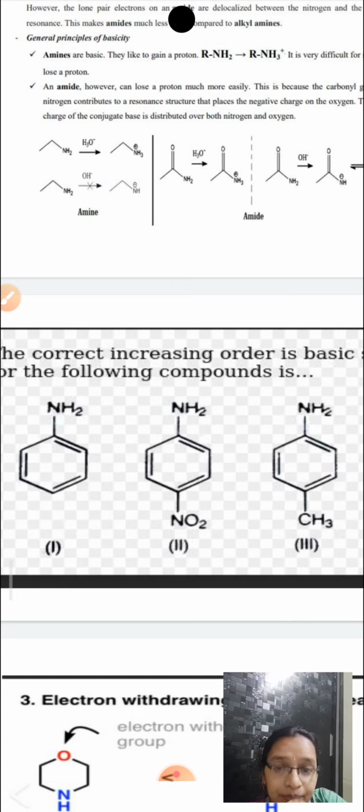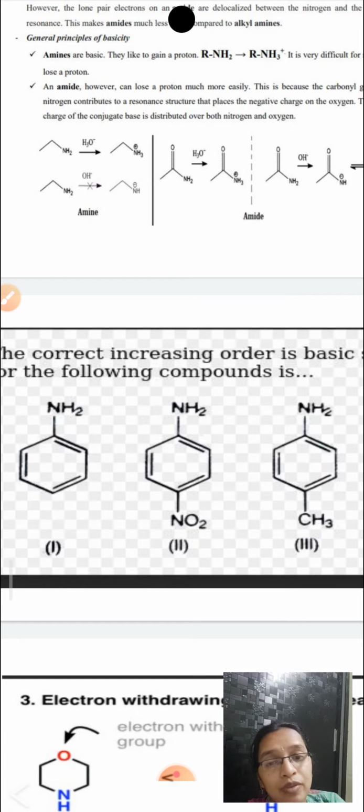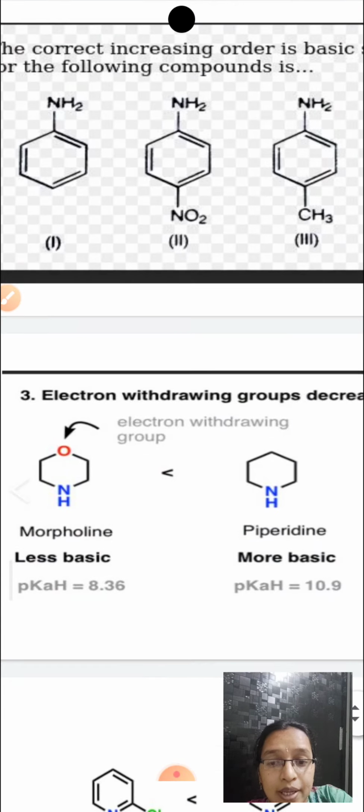Next is aniline, and the last is the para-nitroaniline, because the nitro group is an electron withdrawing group. It withdraws the electron density on the nitrogen, okay. And therefore the order will be 3 is greater than 1 is greater than 2. Next.